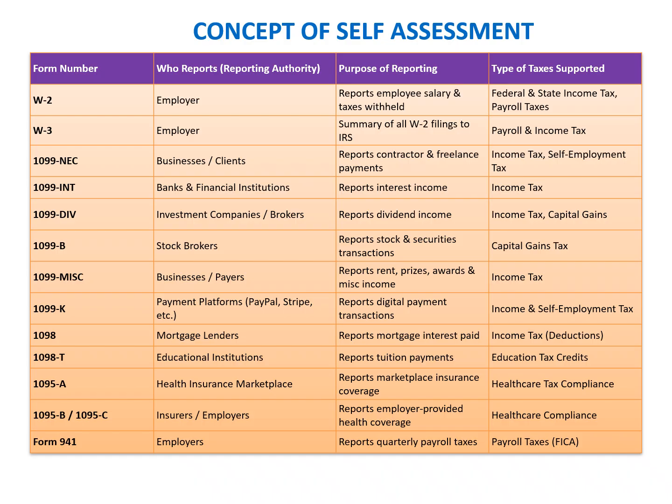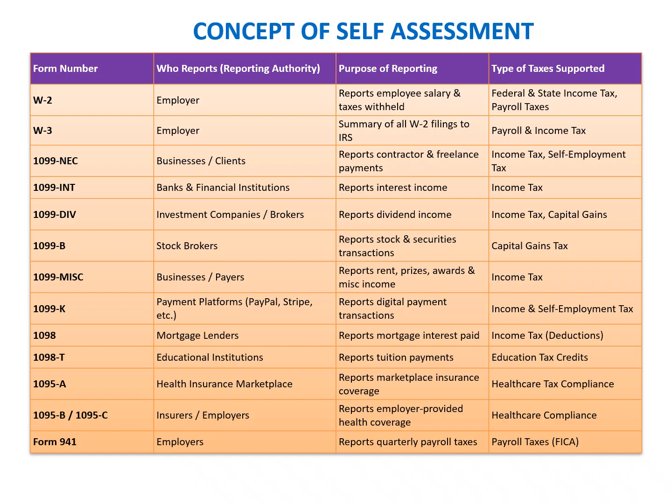Then we have the W-3 form, which is reported by the employer, and the purpose of the reporting is to summarize all the W-2 filings to the IRS. Likewise, we have the 1099 form, which is reported by businesses and clients for contractor and freelance payments. And then the 1099-INT for interest, which is reported by banks and financial institutions for interest income.